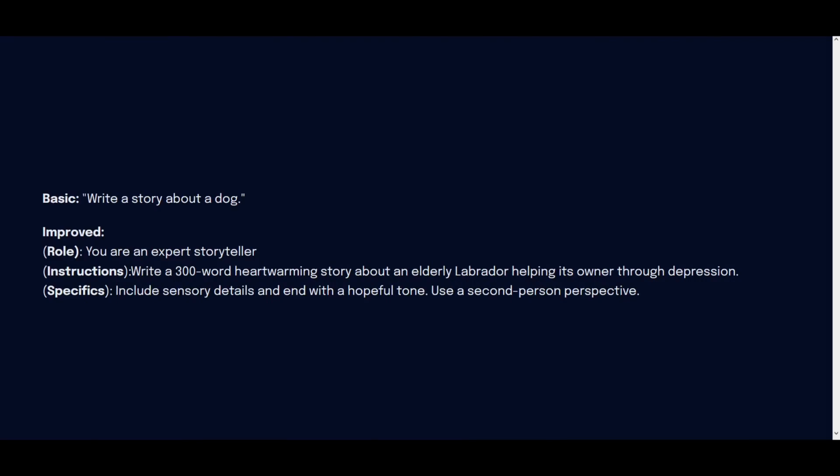The basic just says write a story about a dog, and improved, you see the role as you're an expert storyteller. Instructions would be write a 300-word heartwarming story about an elderly Labrador helping its owner through depression. And the specifics of the prompt are include sensory details and end with a hopeful tone. Use a second person perspective. So towards the end of the video, I'll give some examples of what these look like, the basic prompts, and what it gives you as a result versus the results you get from a more specific prompt.